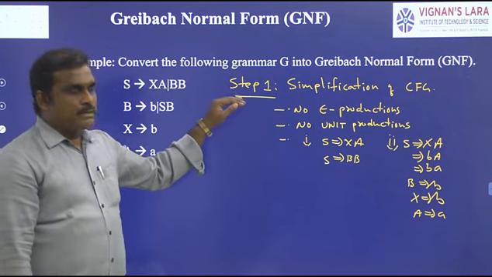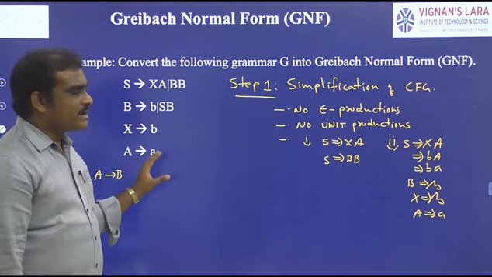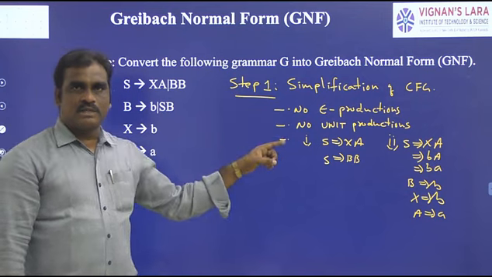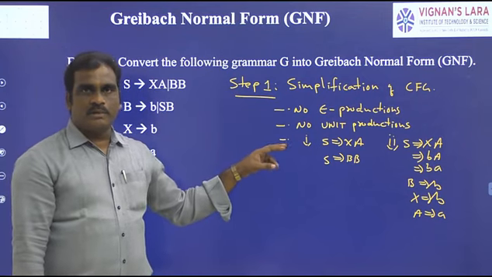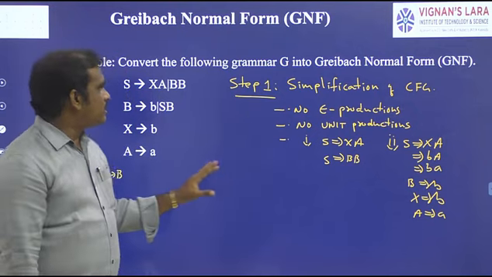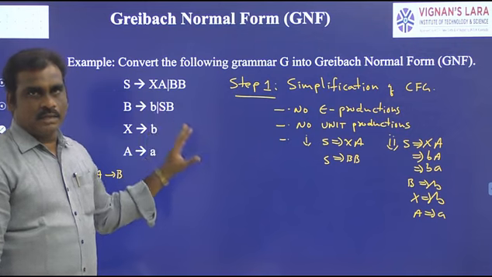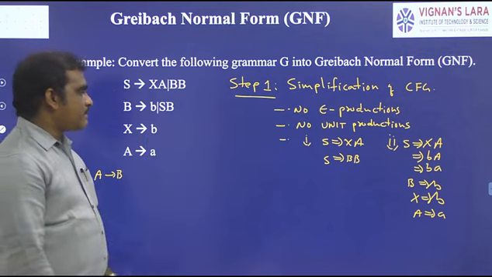So step 1, simplification of context-free grammar: the given grammar does not contain any epsilon productions, does not contain any unit productions, and does not contain any useless symbols. All are useful symbols. So the given context-free grammar is a simplified context-free grammar. Okay. And step 2 is